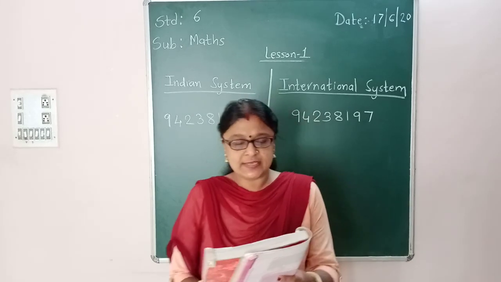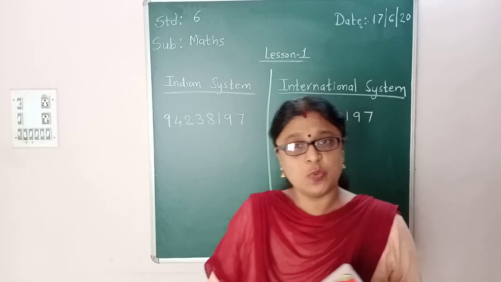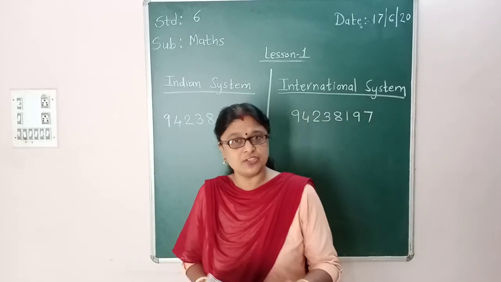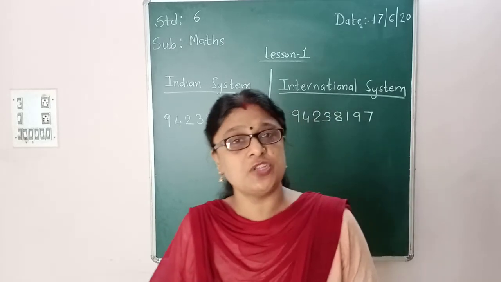Now open page number 11 in your textbook. Yesterday we studied writing the place values and expanded form. Yesterday we did the Try These box on page number 11, question number 1. Now we switch on to question number 2.